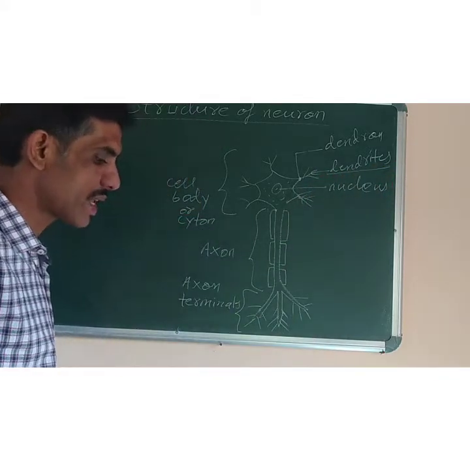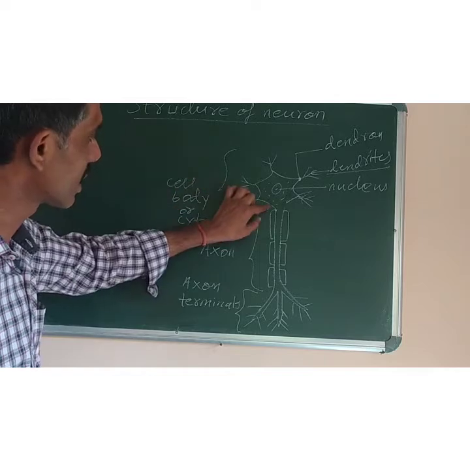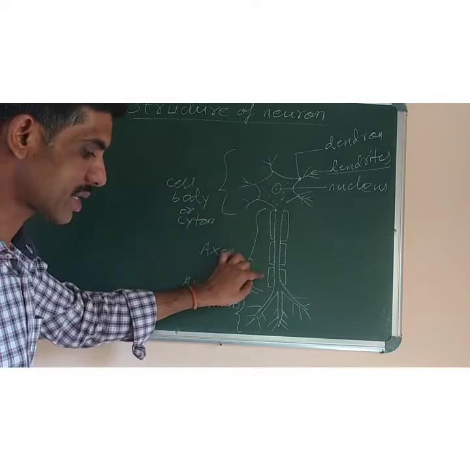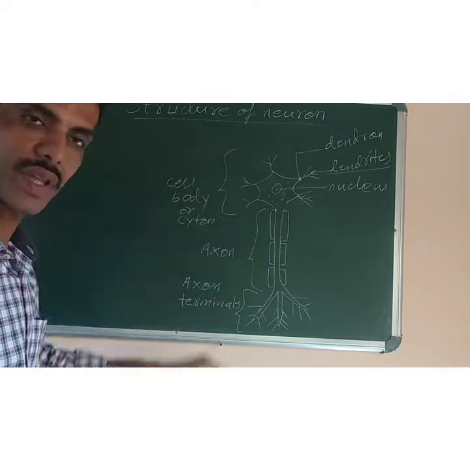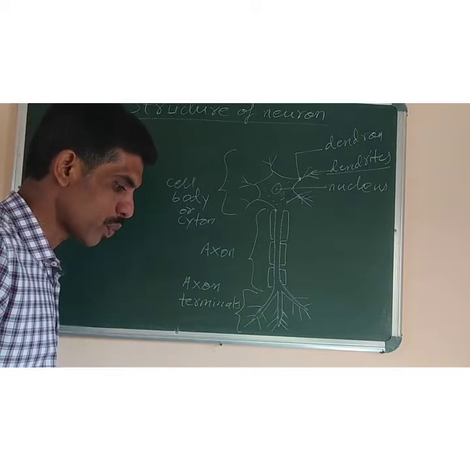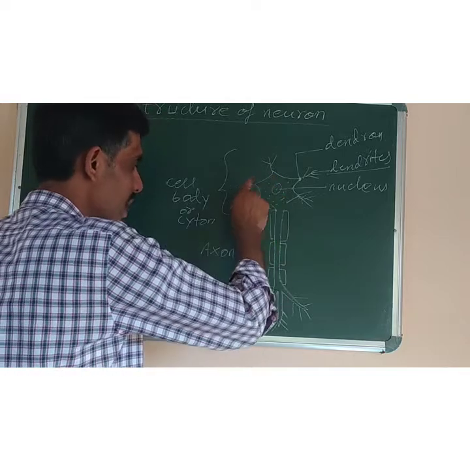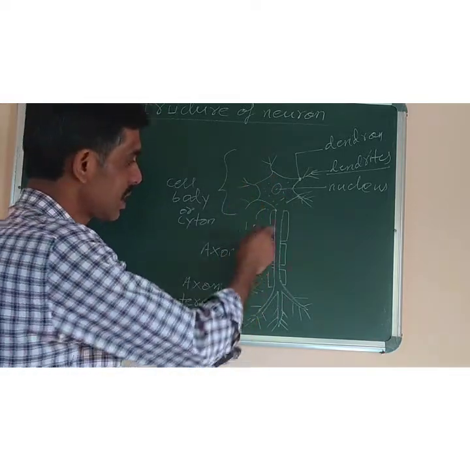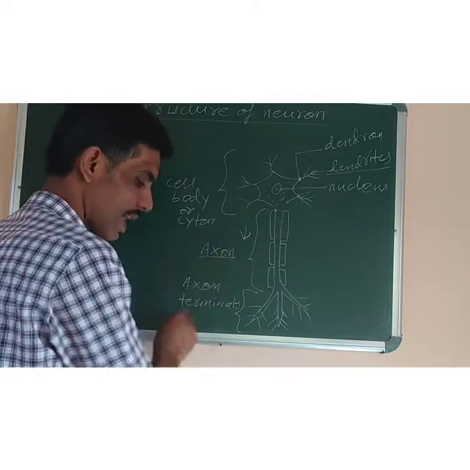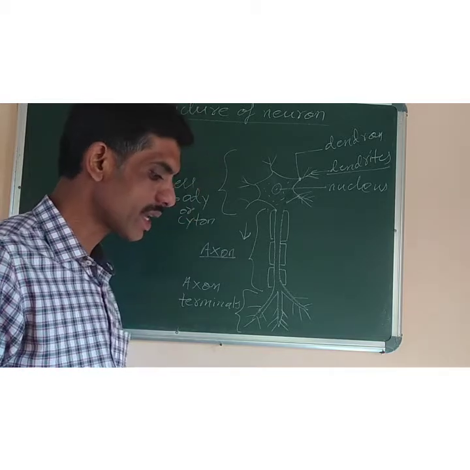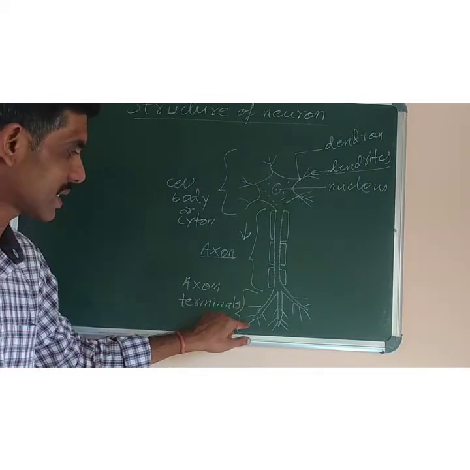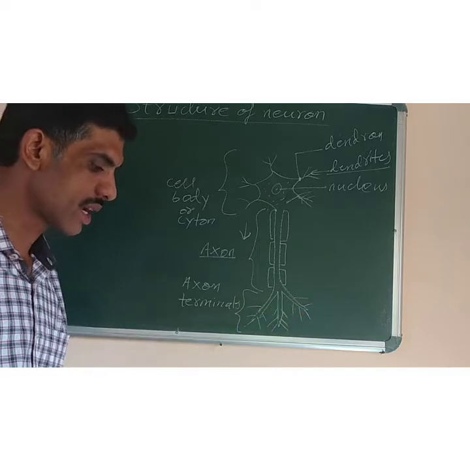Okay. The next one is axon, the longest cytoplasmic extension of the nerve cell, which arises from the cell body and carries the message from the cell body towards the axon terminal. And the last part, the axon ends in a series of small swellings which are known as axon terminals.